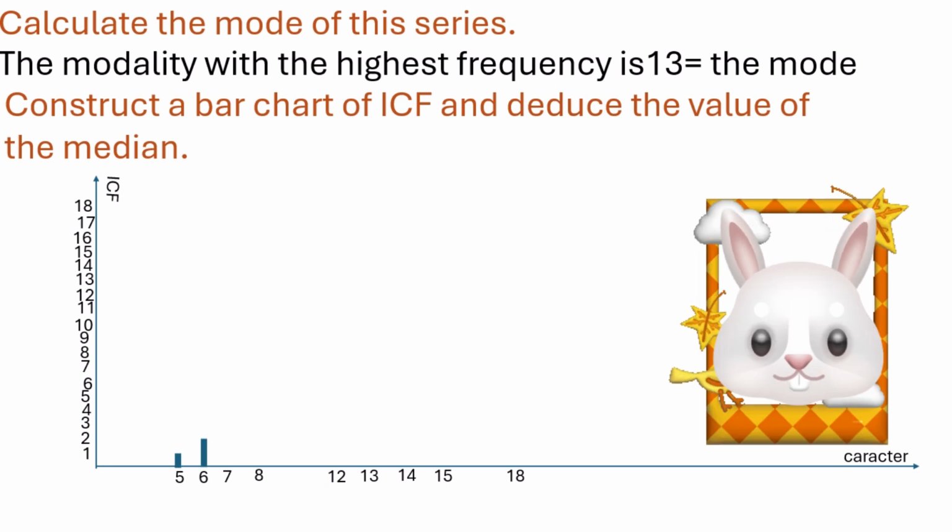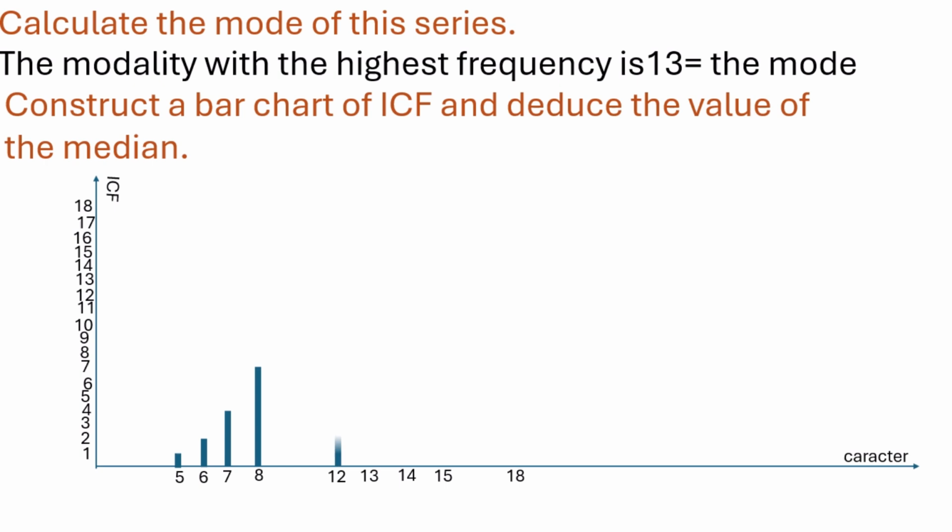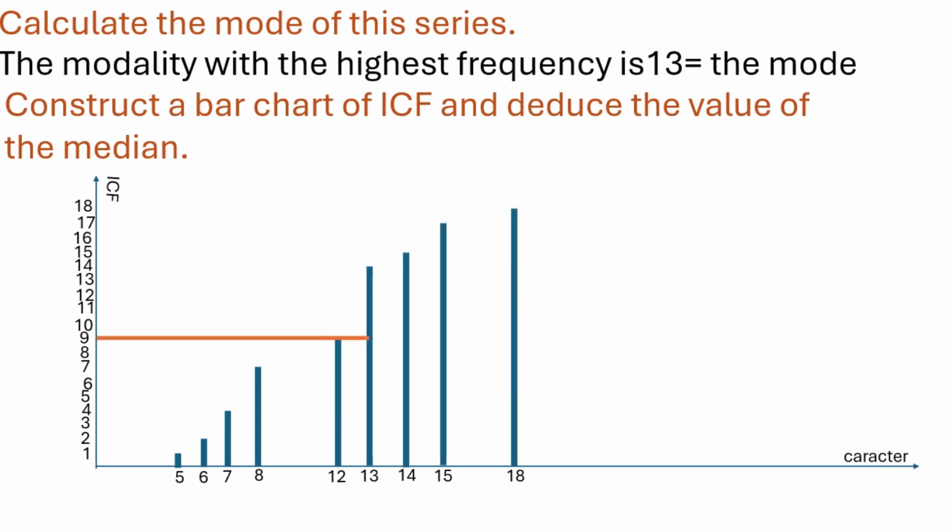Increasing cumulative frequency. Half of 18 is 9. The straight line passing through 9 touches the stick of modality 12 and cuts directly the stick of modality 13. Then the median equals 12 plus 13 divided by 2.